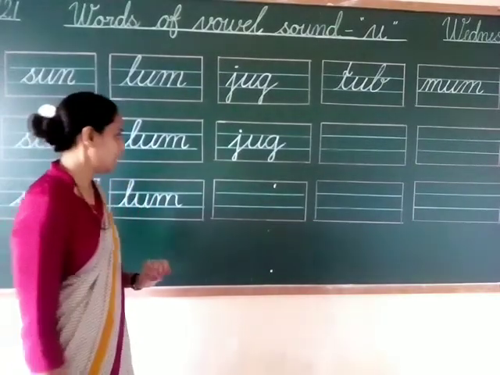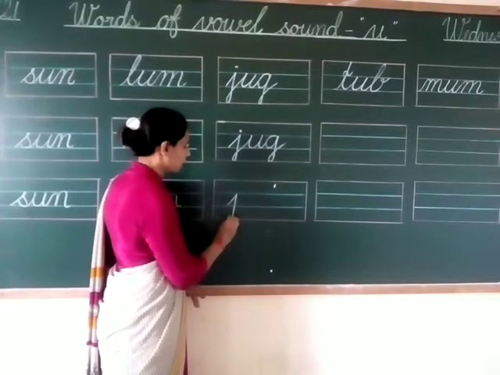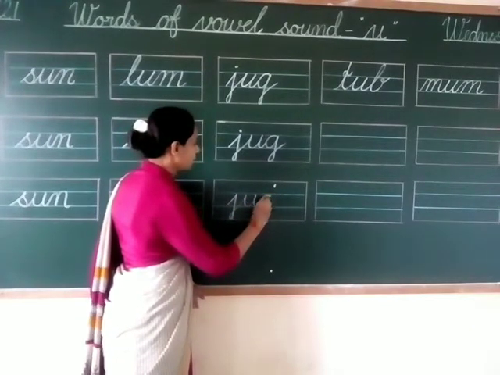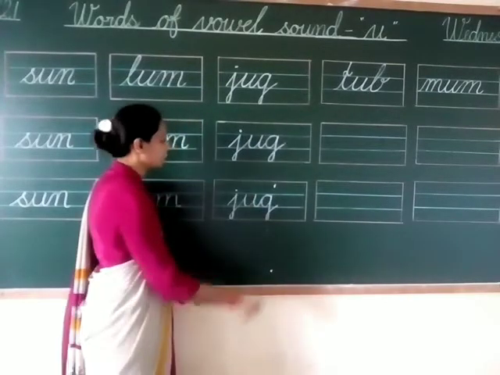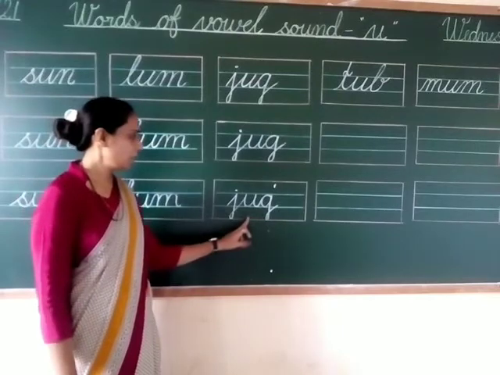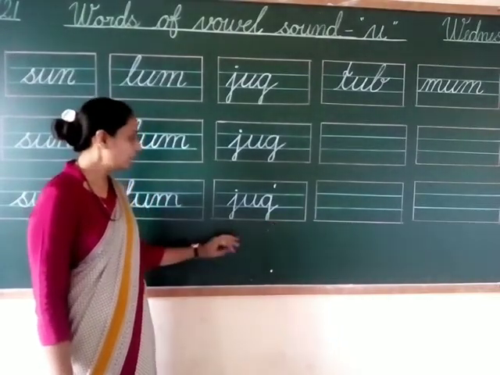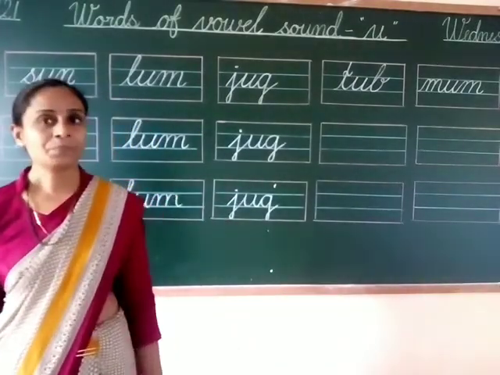Jug. Okay, next is, this is letter J, this is letter U, and this is letter G. Make a dot on a J. J-U-G, jug, and sound is jug. Jug.